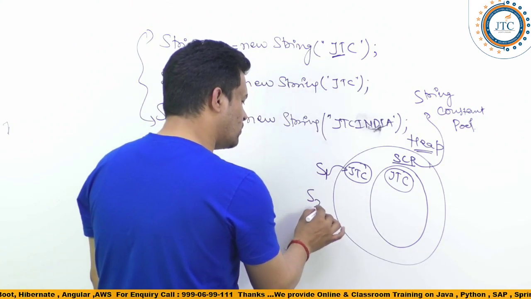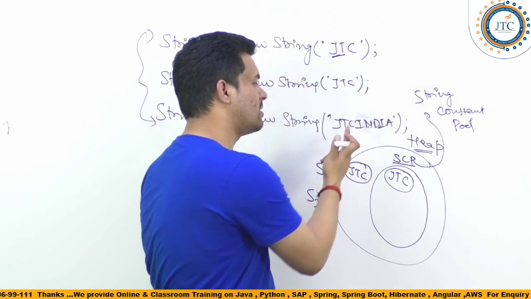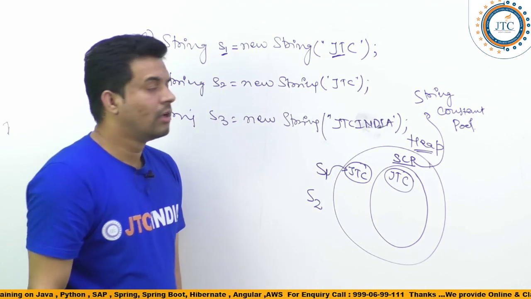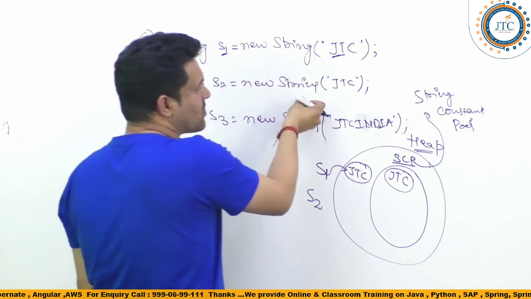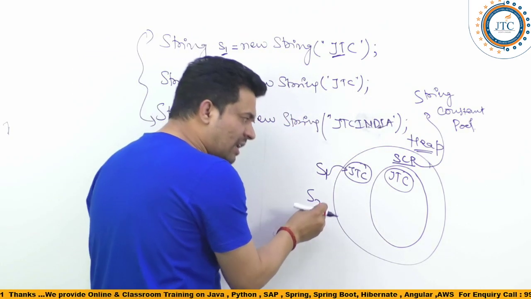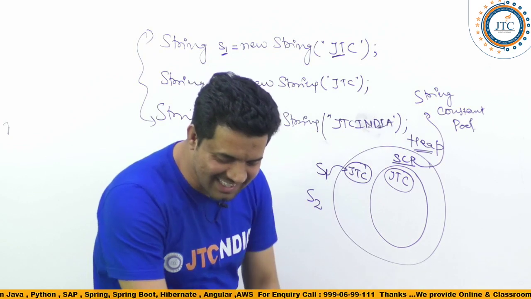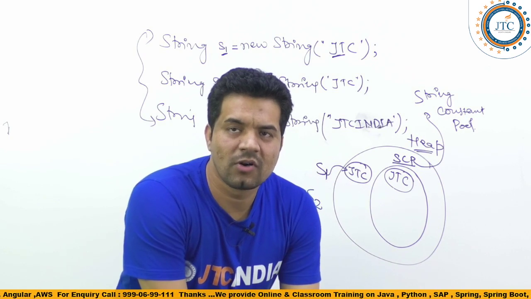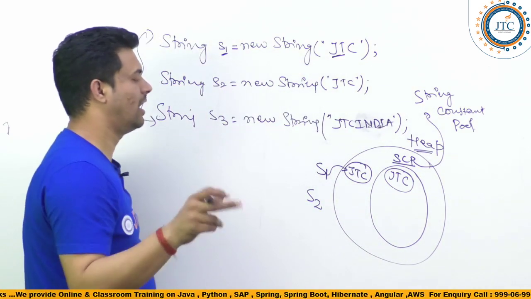Similarly, the second one, s2, which I am writing. A point you should keep in mind will help you understand many different things later: s2 is equal to new String, you are writing JTC, so it will check whether the JTC literal is available inside the string constant pool or not. Understand why it is using a special memory location called the string constant pool. What is the purpose of this? Keep it in mind, I'll come to this.